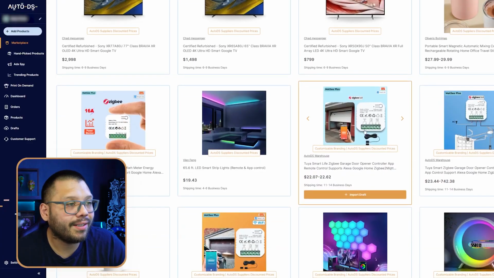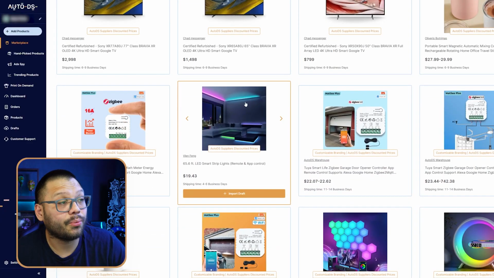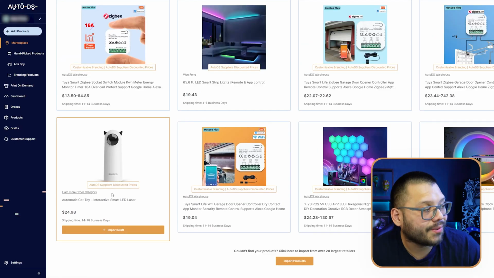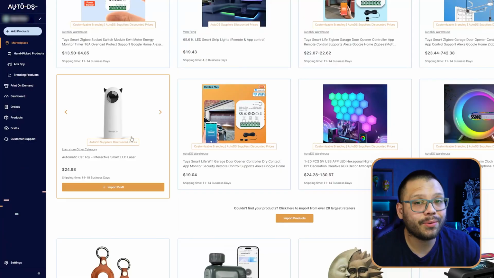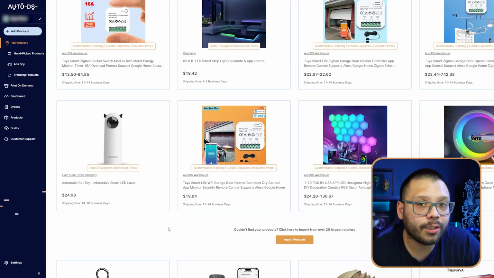So check this out. We have a smart garage door opener. This is pretty interesting. Some smart LED lights. These look really nice. They look very aesthetic. These actually look like they'll be really nice back here. This one's really cool. An automatic cat toy, an interactive smart LED laser. This can be for the home because, of course, our cats live at home, or it can also double into the pets niche.